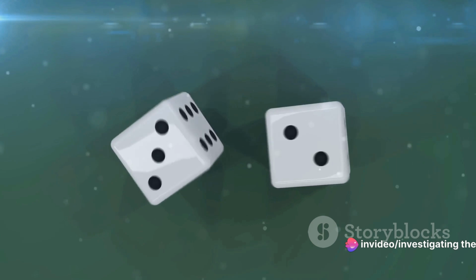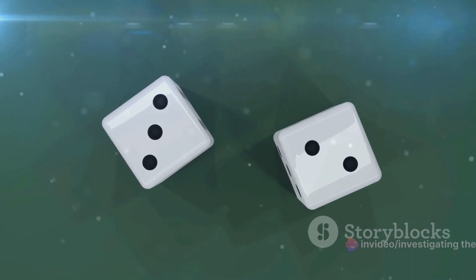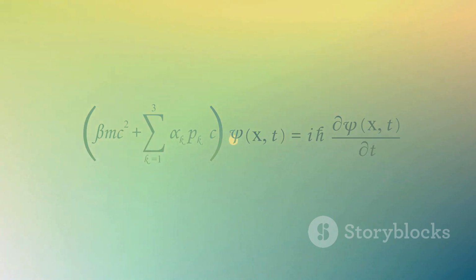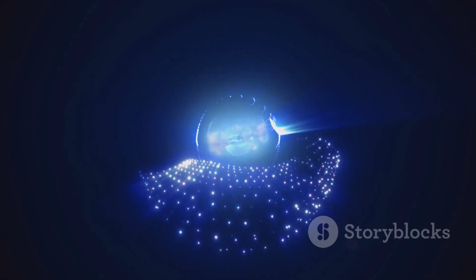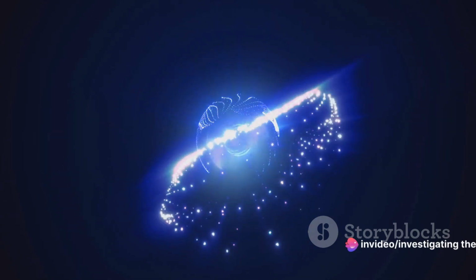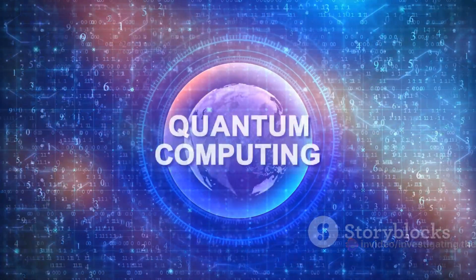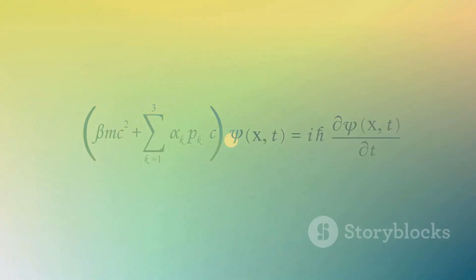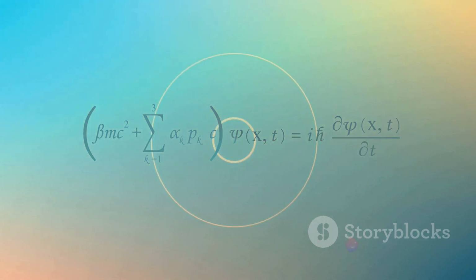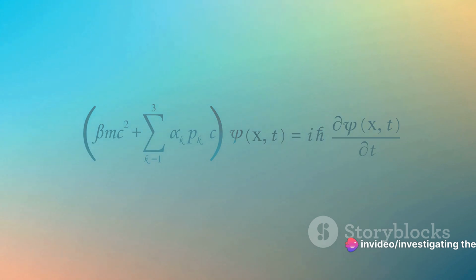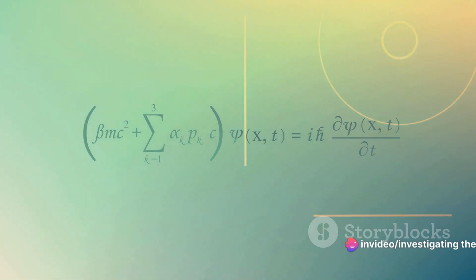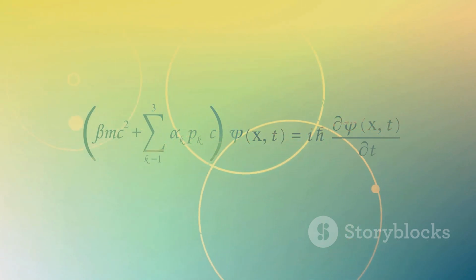On the other hand, quantum mechanics is probabilistic, introducing an element of randomness into the mix. It's not as if we can't measure things precisely, it's that the universe itself, at its most fundamental level, is a game of chance. It's about possibilities and probabilities. In the quantum world, particles do not have definite positions or velocities until they are measured. Instead, they exist in a haze of possibility, described by what's known as a wave function. This wave function gives us the probability of finding a particle in a particular place at a particular time. So, in the quantum realm, we have to abandon the comfort of determinism and embrace the uncertainty.